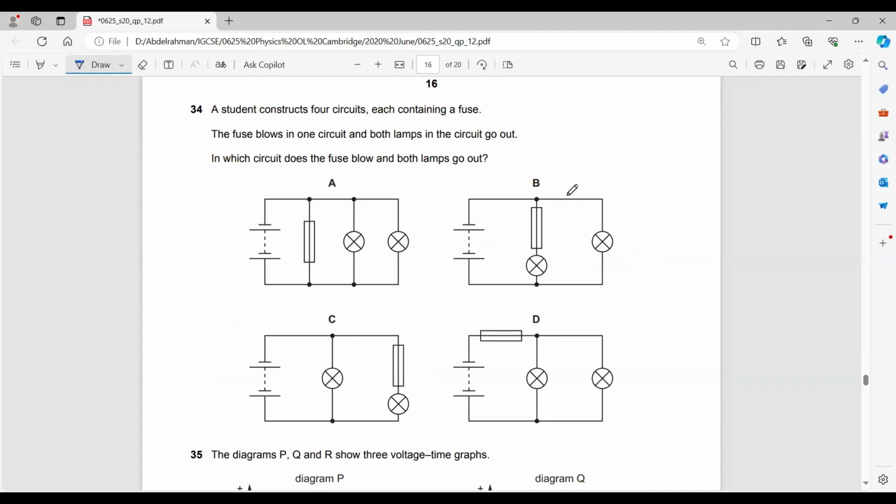A student constructs four circuits, each containing a fuse. The fuse blows in one circuit and both lamps in the circuit go out.